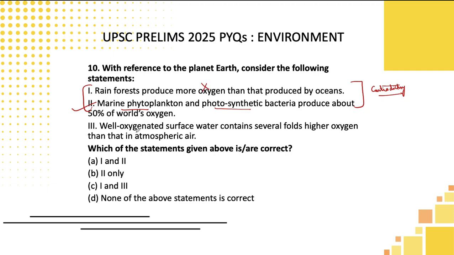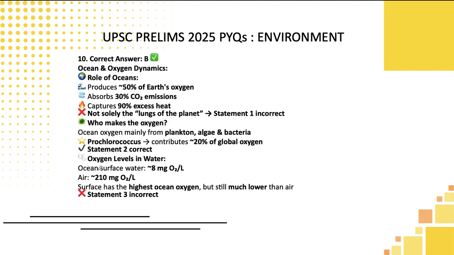Then let's move to the third one. Well-oxygenated ocean surface contains several folds higher oxygen than atmospheric air. How is it possible, students? What they are telling is, if well circulated oxygen is prevailing over a particular water body, that will have more oxygen than the atmosphere. If that is the case, then why do we need to deal with BOD, COD concepts and all? That is biological oxygen demand, chemical oxygen demand. If the oxygen level is low, fishes will die. If a well-oxygenated surface could hold so much more oxygen than air, why should we be bothered about these concepts? It is logically incorrect. So only one of them is correct. That is option B, students.